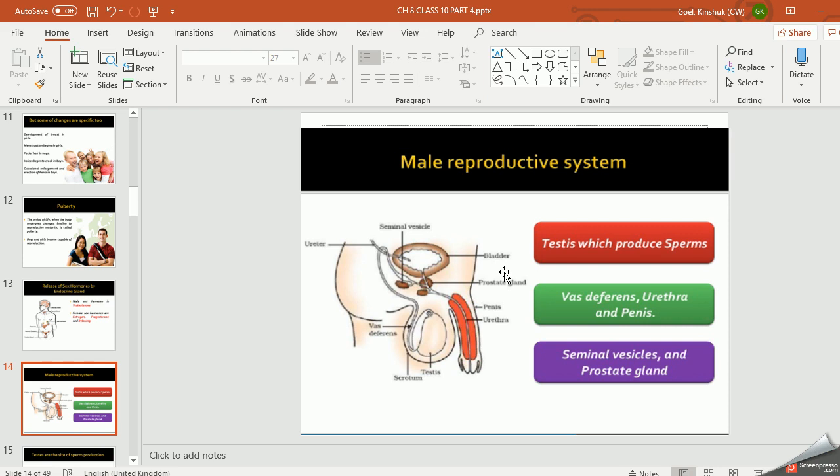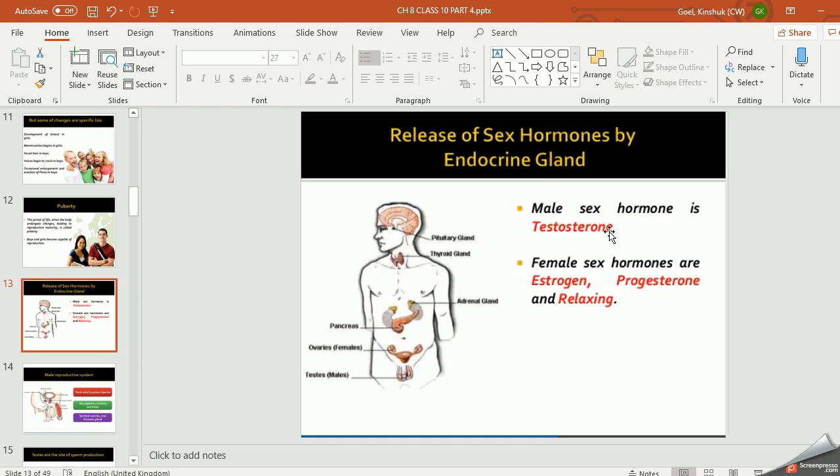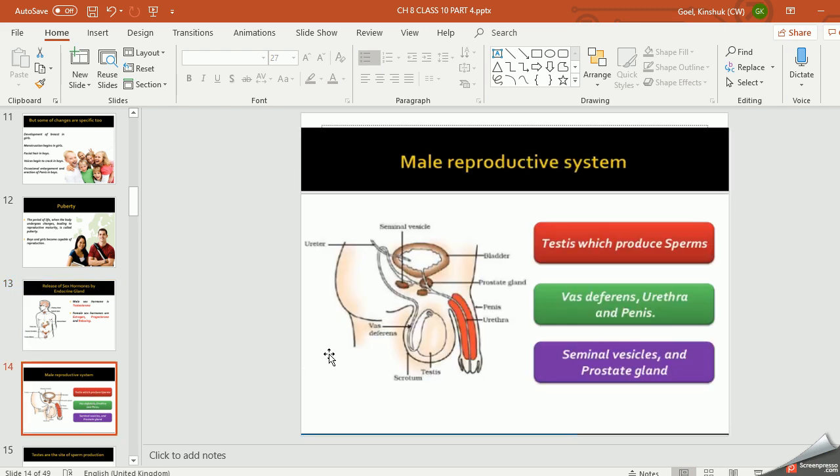Now, coming to the next topic, that is the male reproductive system. That is the introduction I have given. Now you must be aware of the puberty age. You must be aware of the changes taking place in your body. You must be aware of the hormones which are released at this age. Now coming to the male reproductive system, in terms of structure, you have a pair of testes. This produces sperms, right? What is the function of testes? Number one, it produces sperms. Number two, which I told you in this slide, it produces sex hormones called testosterone. Right? This is the function of testes.